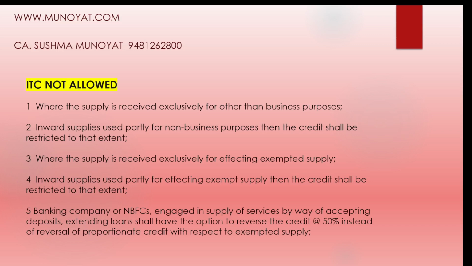Banking and NBFCs engaged in the supply of services by way of accepting deposits and extending loans shall have the option to reverse credit at a flat 50% instead of reversal on a proportionate basis. Like, they need not do the proportionate calculation; instead they can take a flat 50% reversal and claim the other 50%.